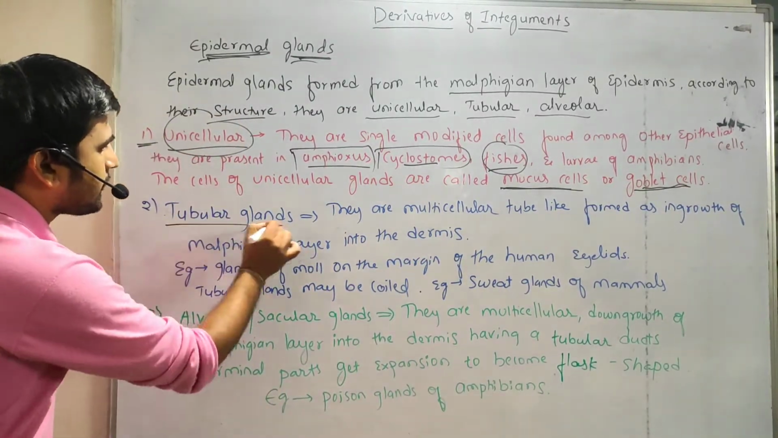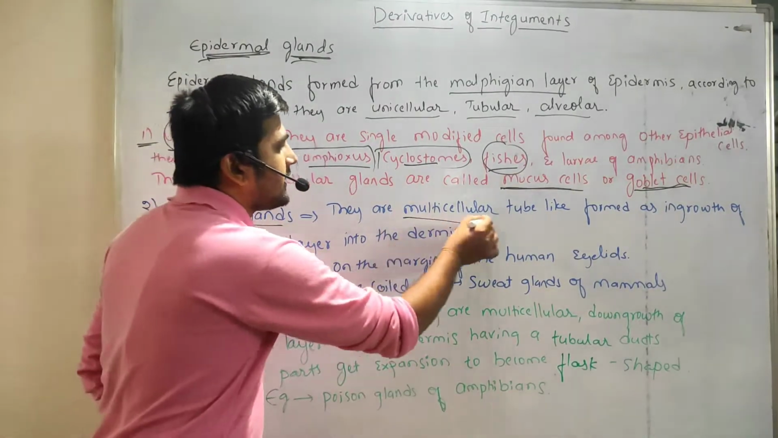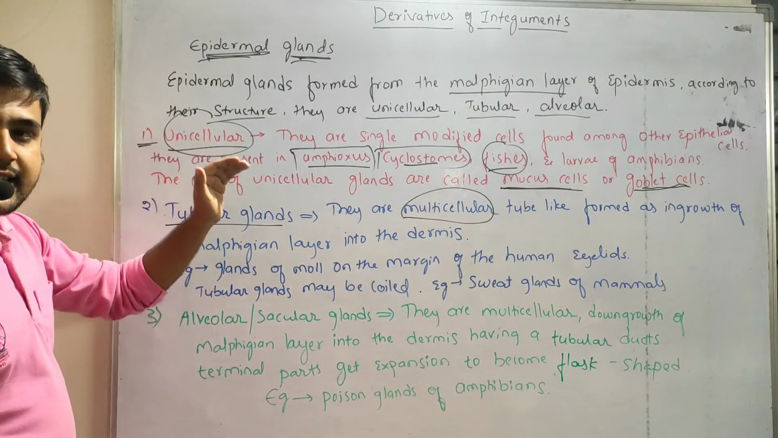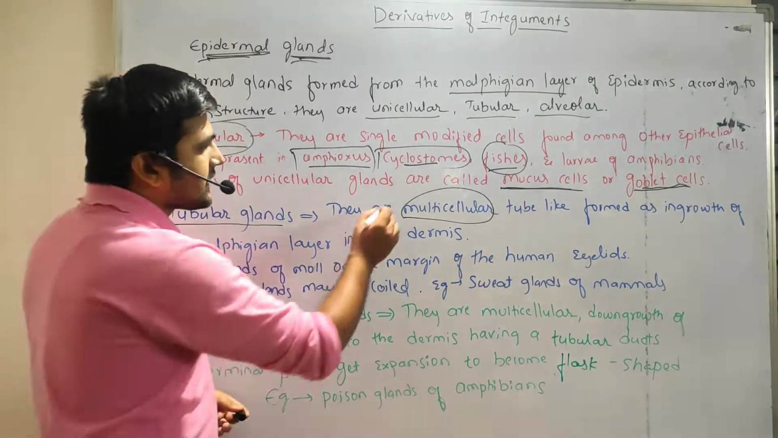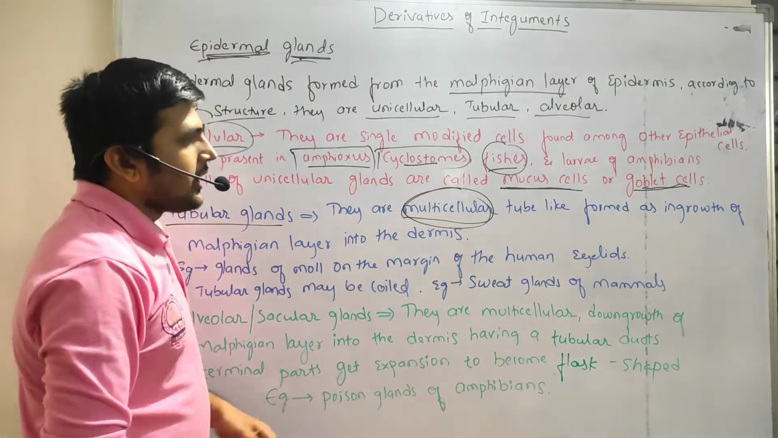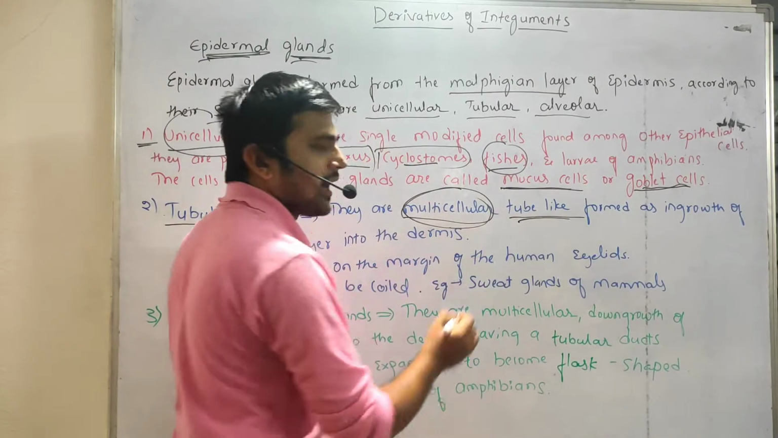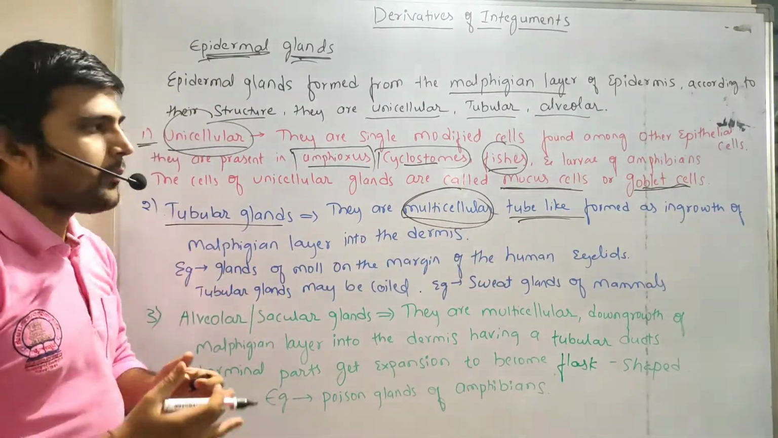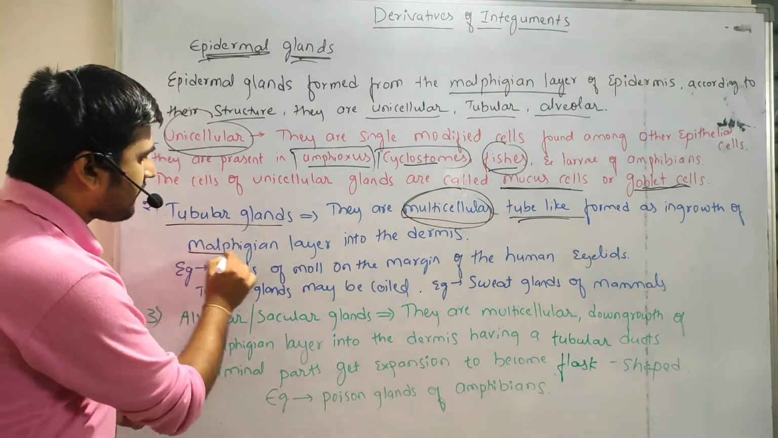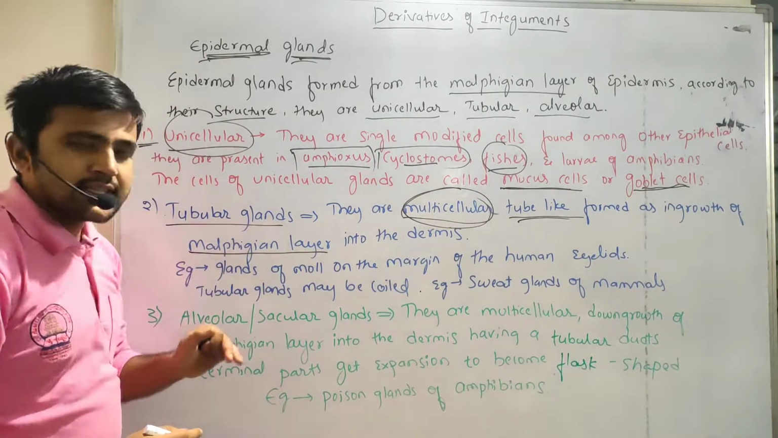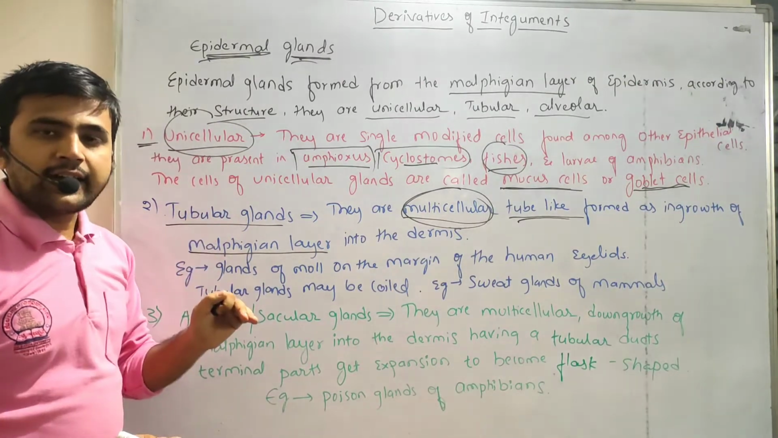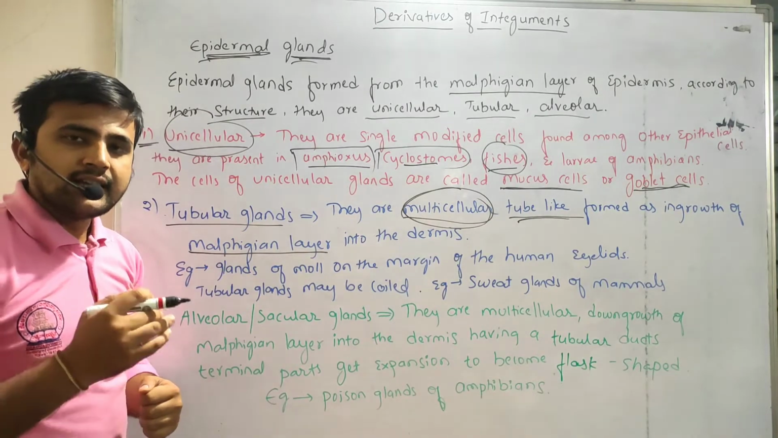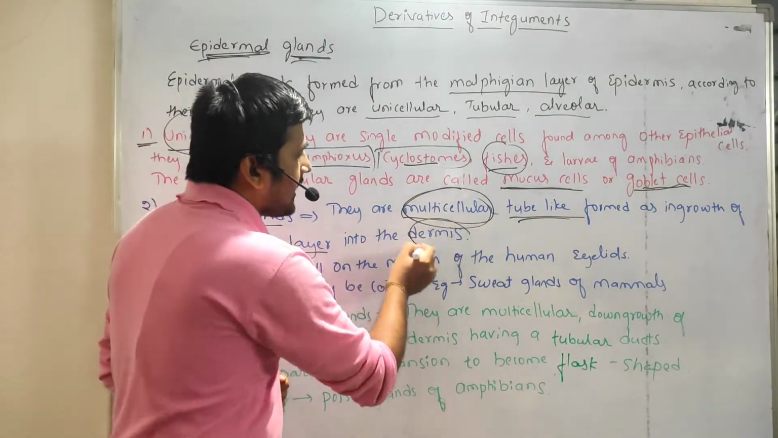In tubular glands, they are multicellular, whereas unicellular glands are single and modified. Here they are multicellular and tube-like, formed as an ingrowth of the Malpighian layer. These glands originate by ingrowth of the Malpighian layer into the dermis.